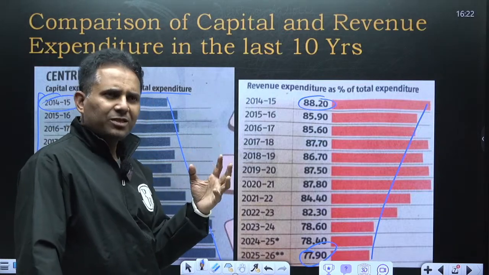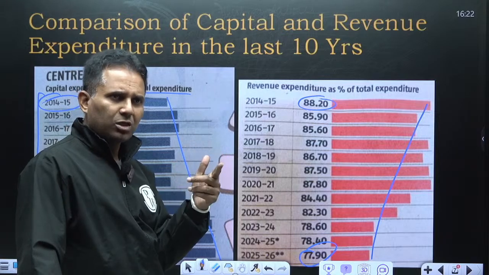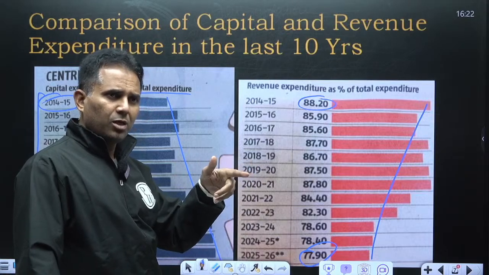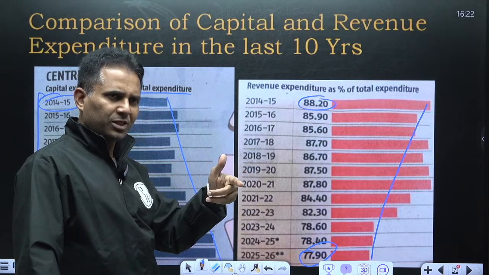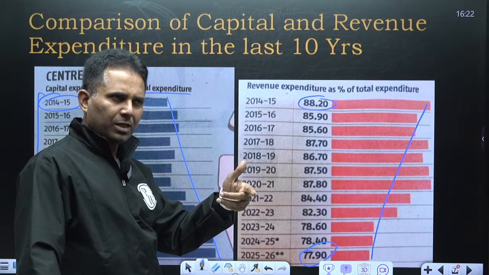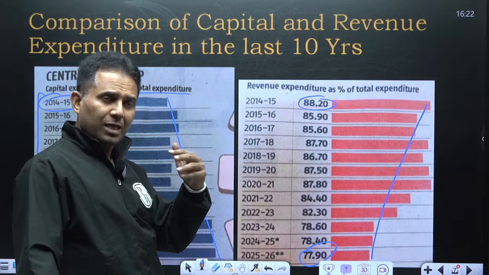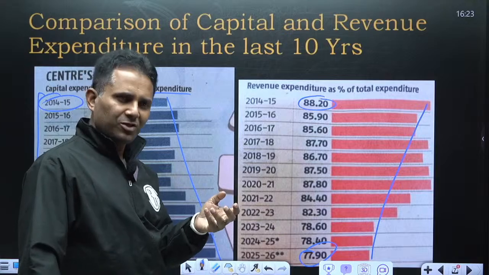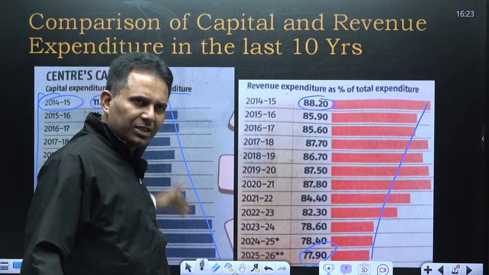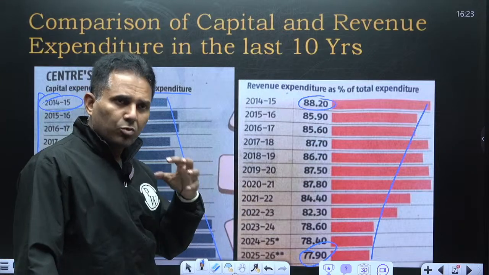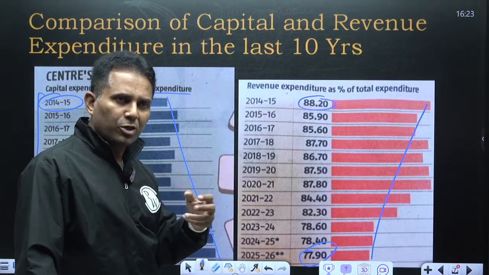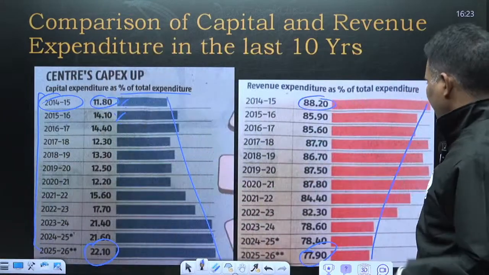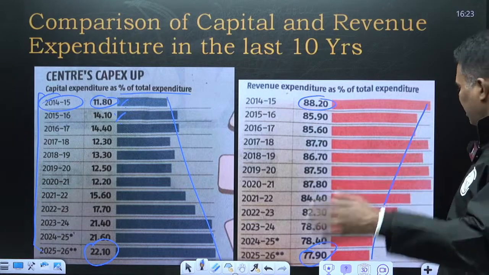Actually, spending on infrastructure helps in two ways. In the short term, it increases the demand because it is capital intensive. The government has to spend a lot of money. So post COVID, the government spent a lot on infrastructure, so money came into the hands of the people and it helped the economy move out of recession. In the long term, capex spending helps in increasing the productivity of the economy. So this expenditure which has increased, you will see in future years that the overall economy is becoming efficient. Overall productivity will increase, right? So there is no compromise on capex. Yes, there have been certain increases on revenue.